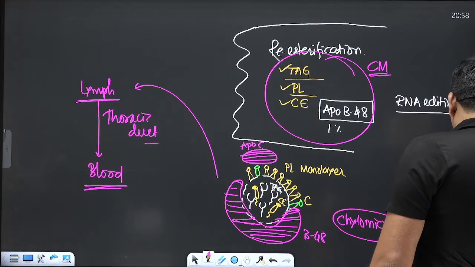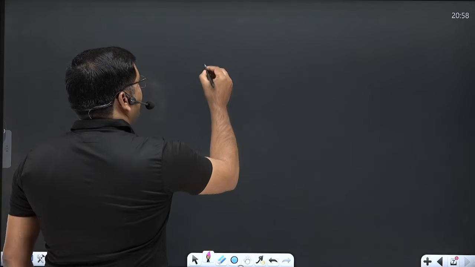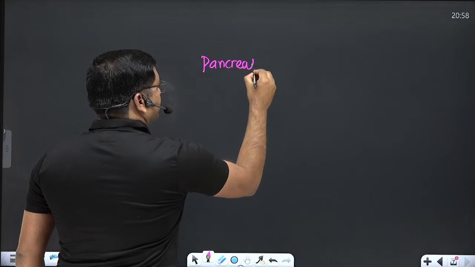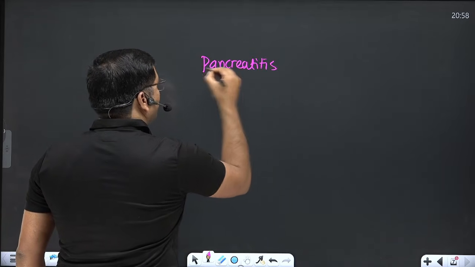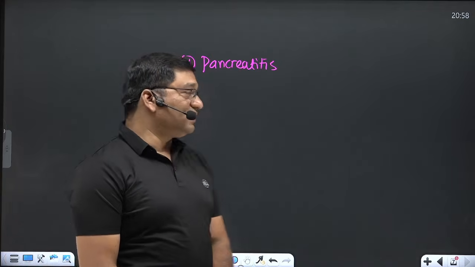Okay. Now the disorders of digestion and absorption of lipids include mainly pancreatic insufficiency, pancreatitis, that is inflammation of the pancreas, which affects the release of pancreatic enzymes into the intestine.